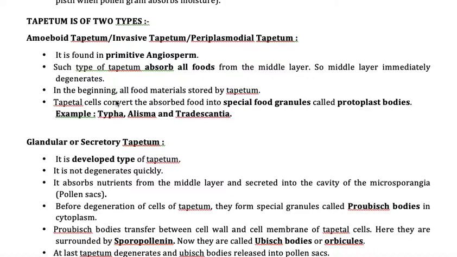This type of amoeboid tapetum can be seen in Typha, Alisma, and Tradescantia, and these are the examples for amoeboid tapetum.